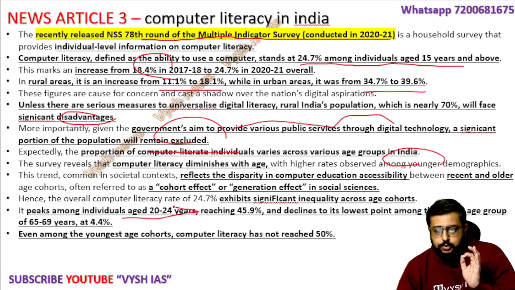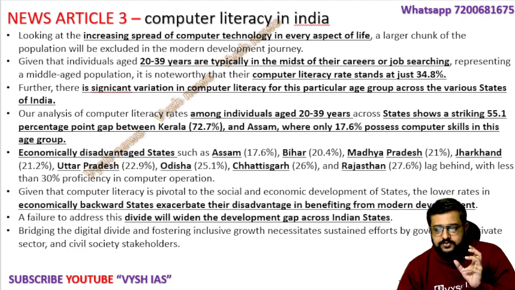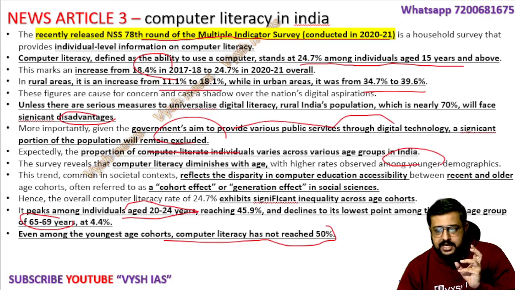If you take 20 to 25 years, it is the peak for digital, and the lowest point is at the age of 65 to 69, where only 4% of people are computer literate. Among the young age cohorts, computer literacy has not reached 50%. This cohort is a term we often use, like something called generation gap. Generation gap, generational effect; you can say cohort effect or generation effect.